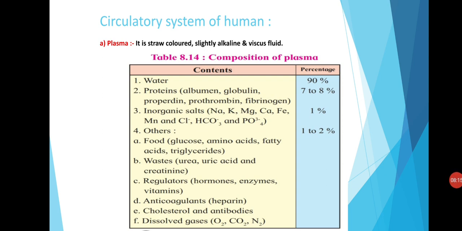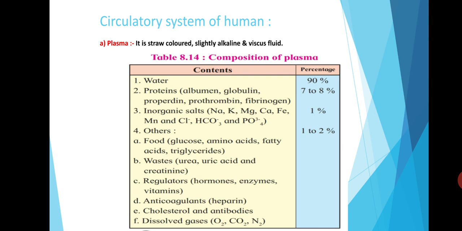The plasma of blood is straw colored. It is a slightly alkaline and viscous fluid. Now see the composition of plasma. Plasma is composed of different types of components, which are given as follows.